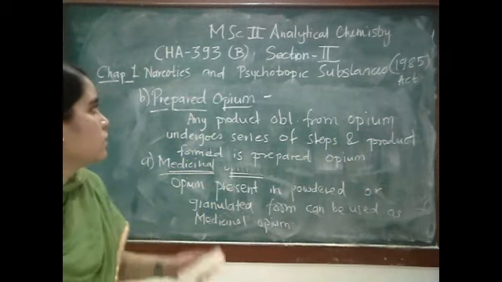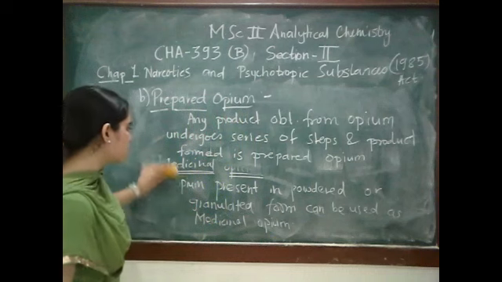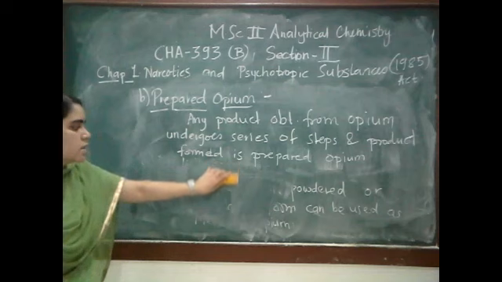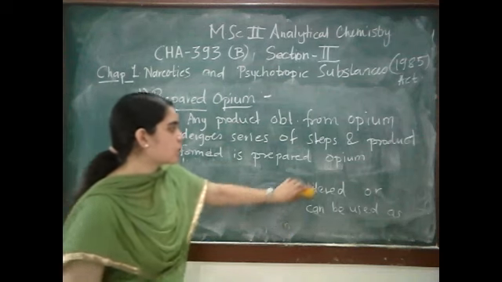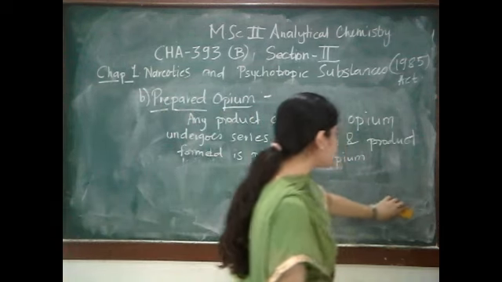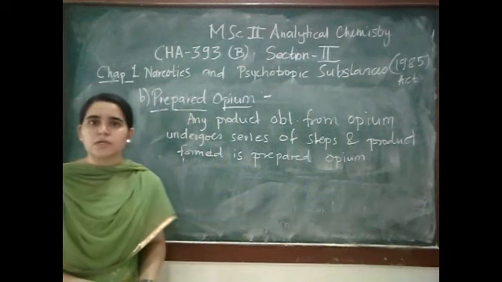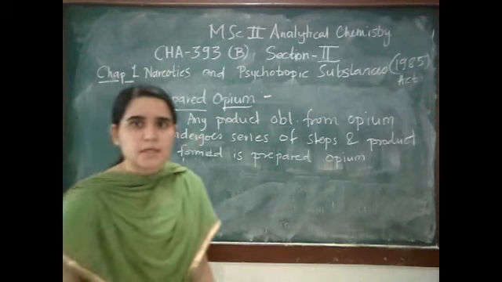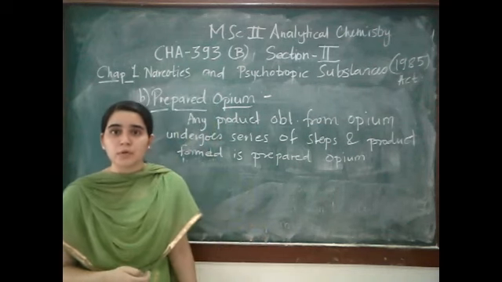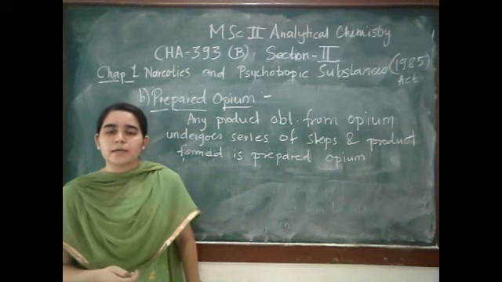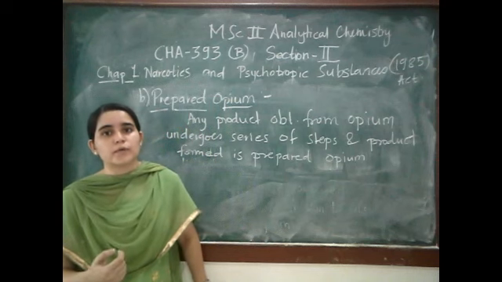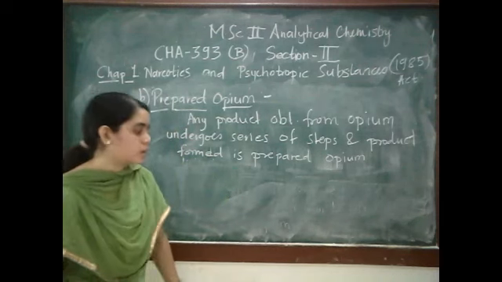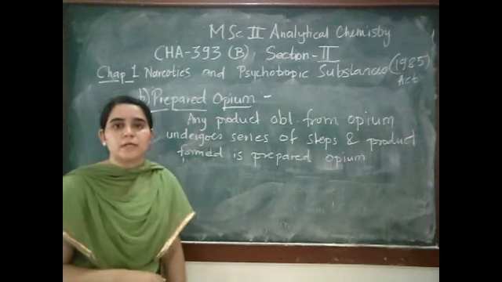This prepared opium has undergone a number of processes, and it can be consumed by smoking. We saw in the very first lecture that there are various ways of consuming a drug, including ingestion, smoking, absorption by keeping it under the tongue, and applying it on patches, where the drug is applied on a patch of skin.